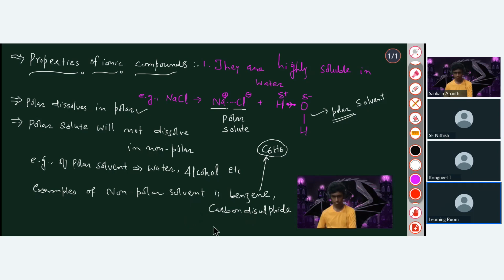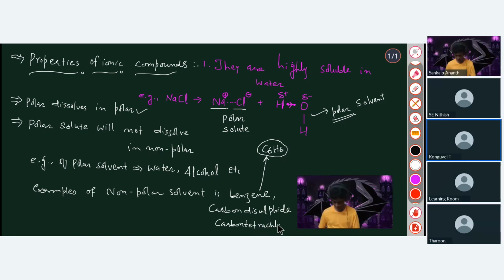So similarly, we can have carbon tetrachloride. Sir, carbon is negative and hydrogen is positive and they already combined and neutralize, that's why we can't write a charge. Yeah, there isn't any cation or anion here. There is a covalent bond. Covalent bond means there is mutual sharing of electrons. So carbon tetrachloride is also an example of a non-polar solvent.